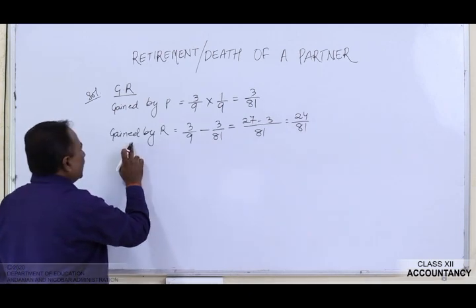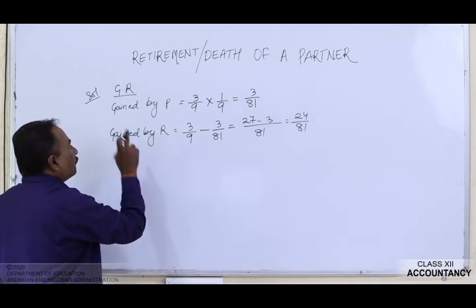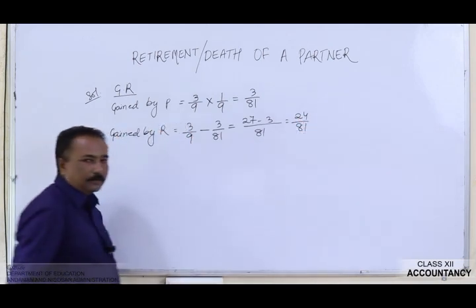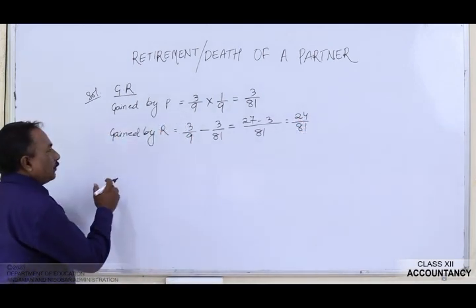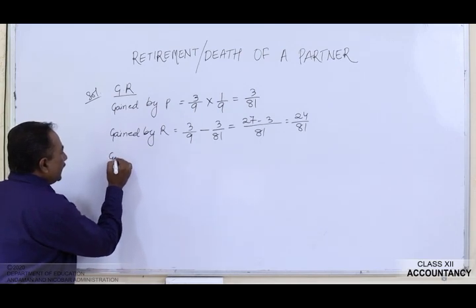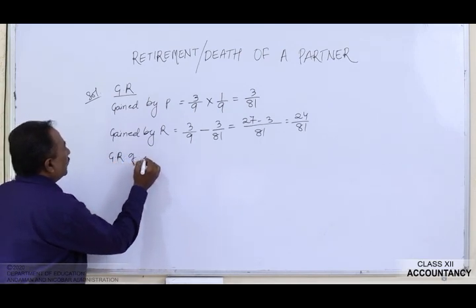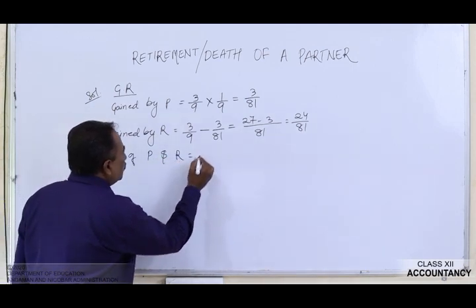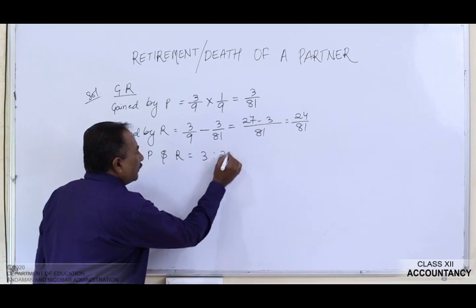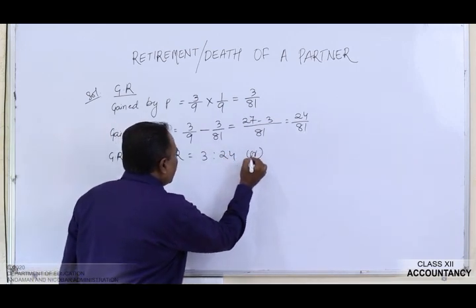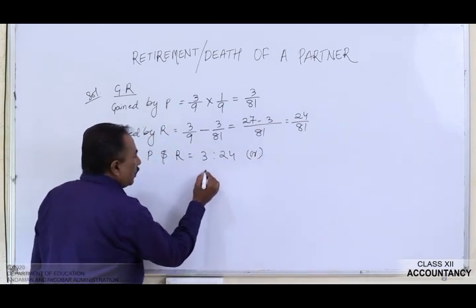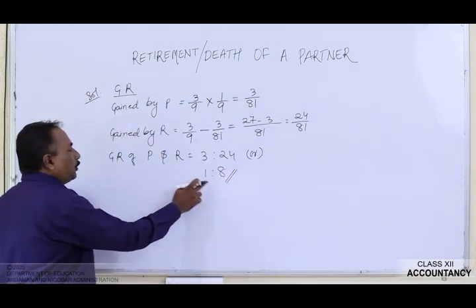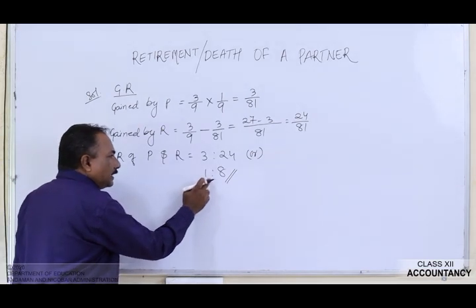It means that R has gained from Q to an extent of 24 by 81. Now let's find out the gaining ratio. The gaining ratio of P and R is equals to 3:24, or it can be brought to the lowest term as 1:8. So this is the gaining ratio of P and R, that is 1:8.